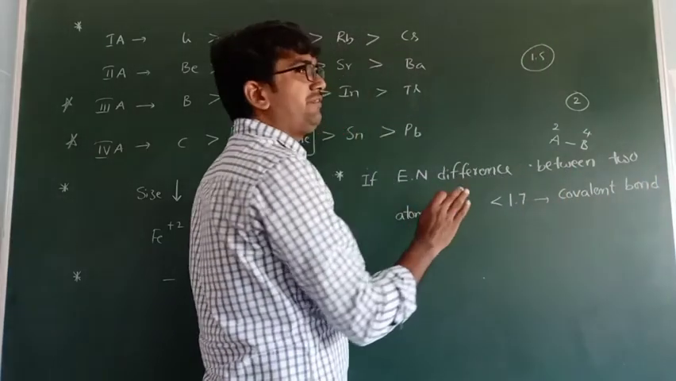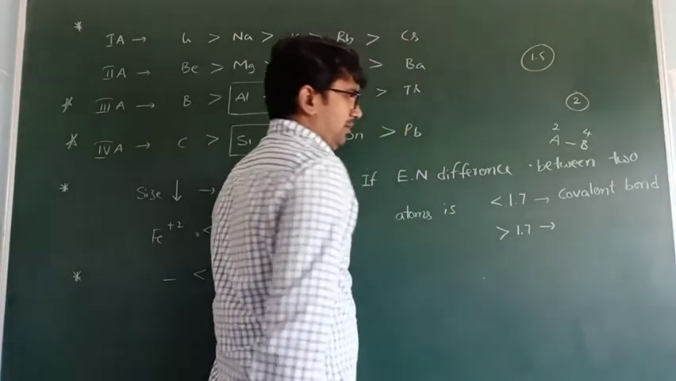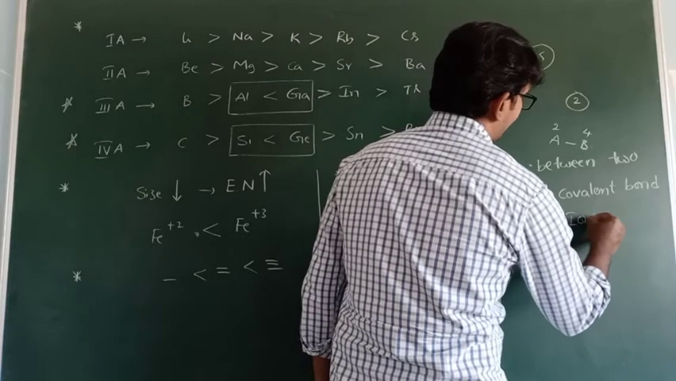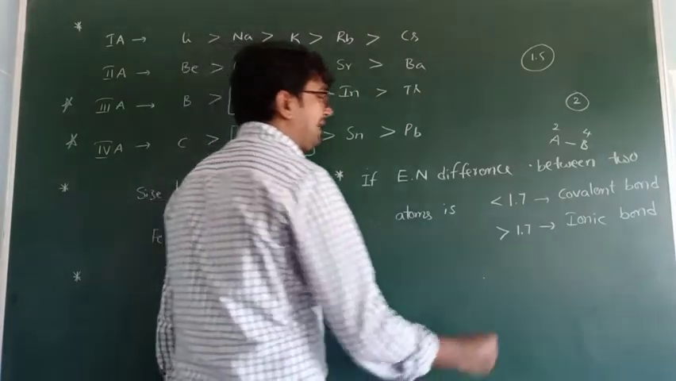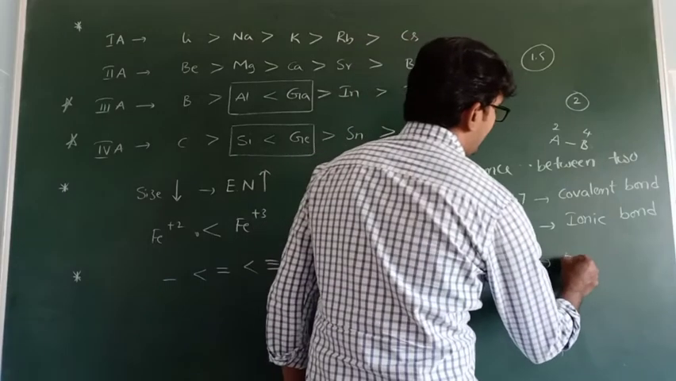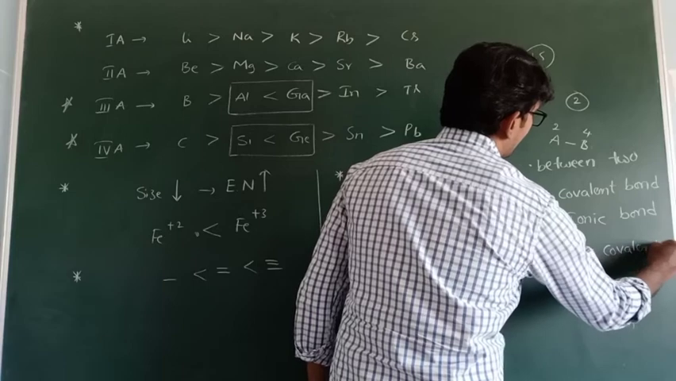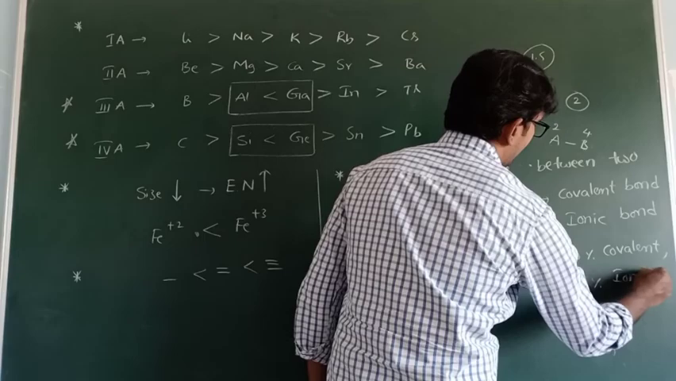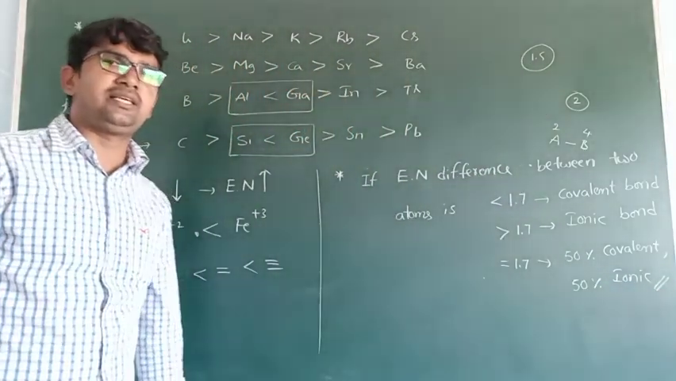If the electronegativity difference between the two atoms is greater than 1.7, that bond is called an ionic bond. If the electronegativity difference is exactly 1.7, then the bond is 50% covalent and 50% ionic. Okay?